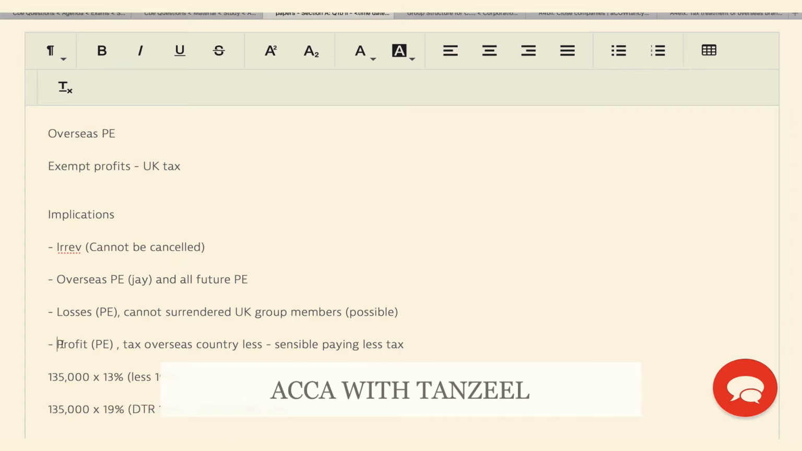So if it is profitable, we should make the election, but if it is loss making, we cannot surrender the losses to our UK group members, so we should not make the election. So we need to weigh both of these possibilities and then consider what to do.